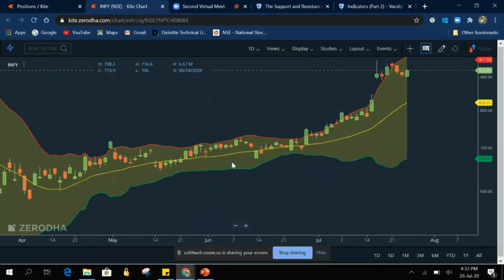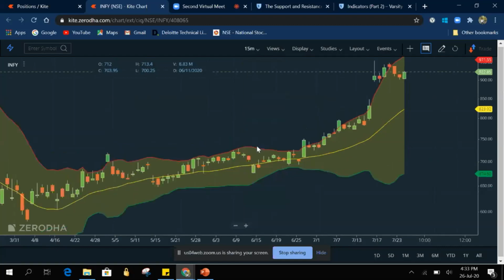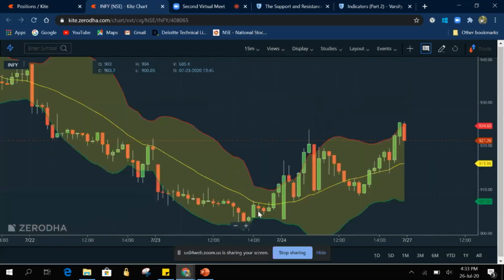Now we will understand when to take a long trade, when to take a short trade, and how to use the median line. I have added this Bollinger Band on a day chart, you can see here 1 day, where I have pointed the cursor. We can use this for 15 minutes as well. We need not change any input data, we just have to change the chart period. See, now we are on a 15 minutes chart.